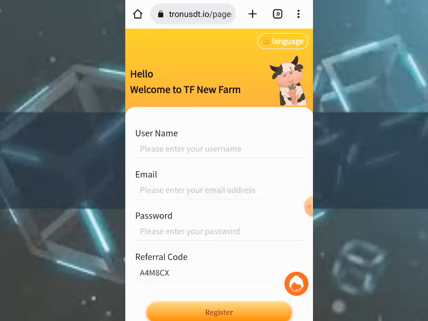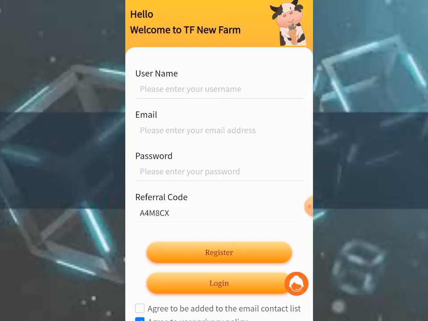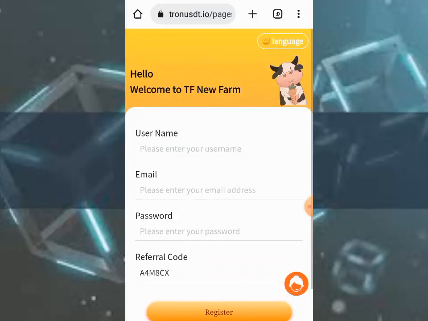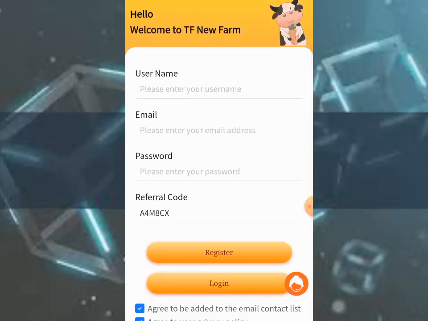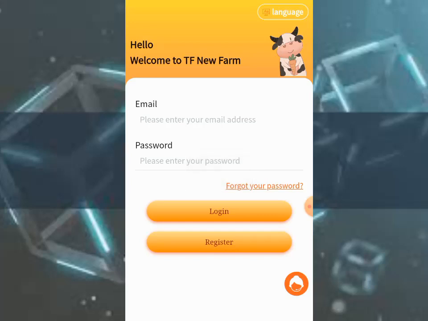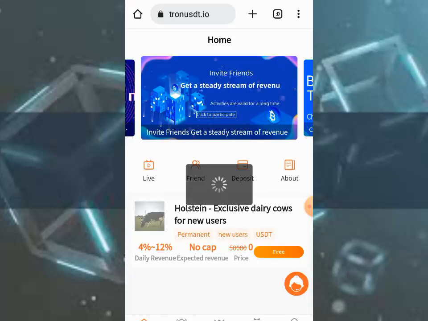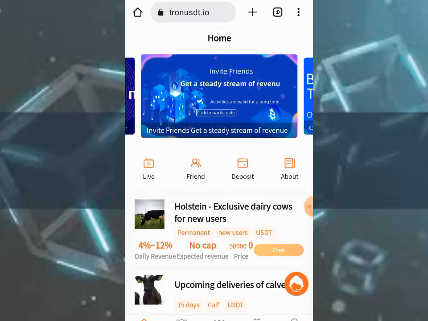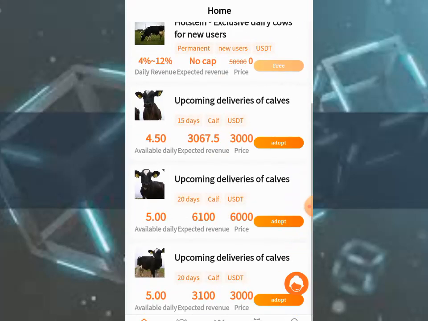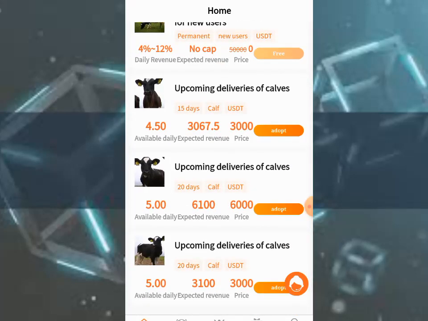To register is very simple. The first thing is you put your username here, your email, and your password. After that, you click on register and click on agree to add it to the email contact list. That being done, log into your account. Share it with your friends and your loved ones so that you can also make money from the platform.